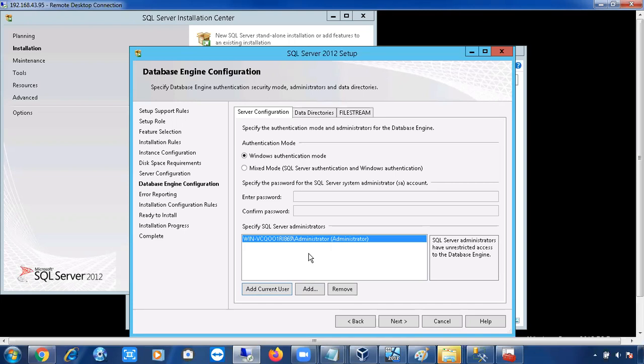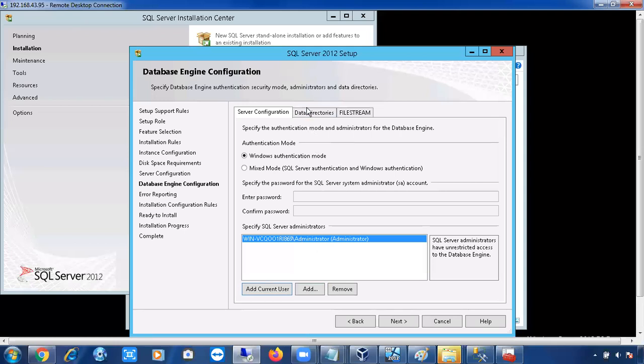Why? Because you didn't create any account to connect to the SQL server. You have to add one account. That account can be added into the SQL server with the sysadmin privileges. So if any other person needs access on this server, you can easily connect to the SQL server using this account. Then you can create a login for other users and give permissions respectively. But if you don't add any account and simply go next and install, it will not throw any error, but you cannot connect to the SQL server. It will be a very difficult task. In the organization, we'll add the complete SQL DBA team here, and service accounts also.